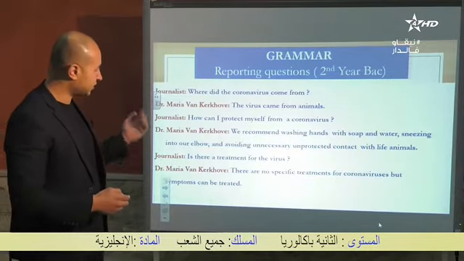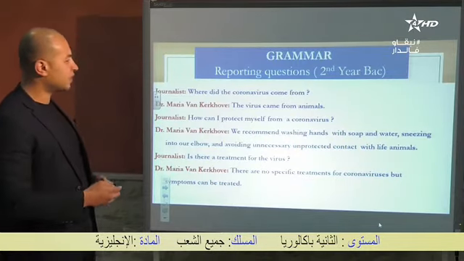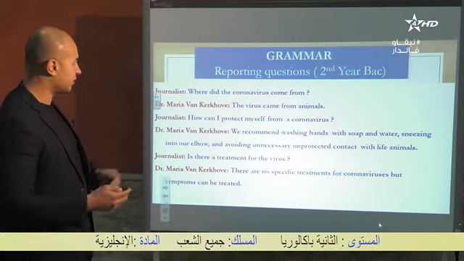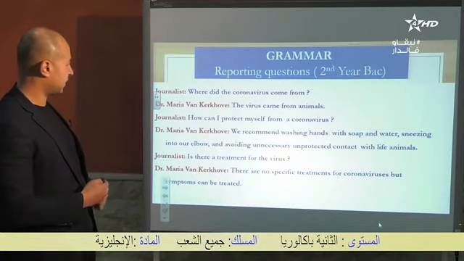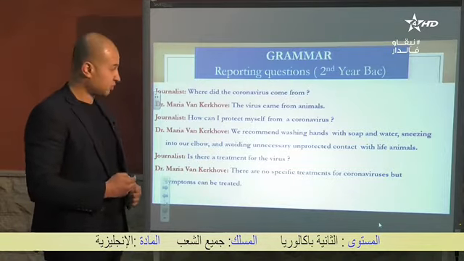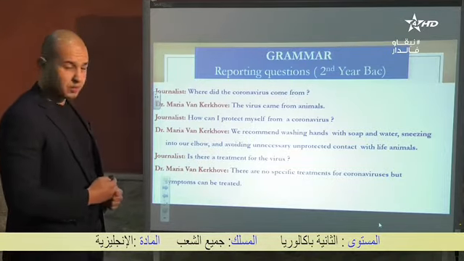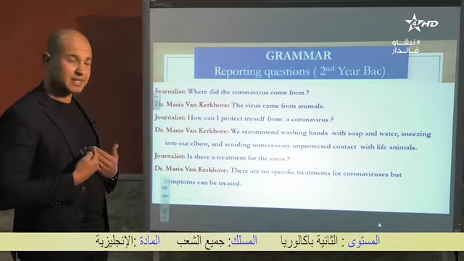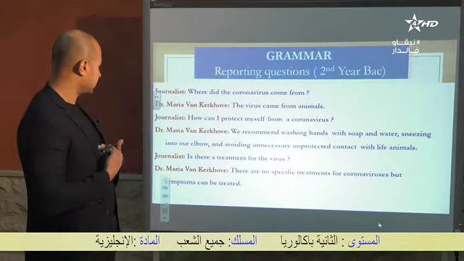The journalist's question: where did the coronavirus come from? The doctor, Maria van Kerkhove, said the virus came from animals. Question number 2, how can I protect myself from the coronavirus?